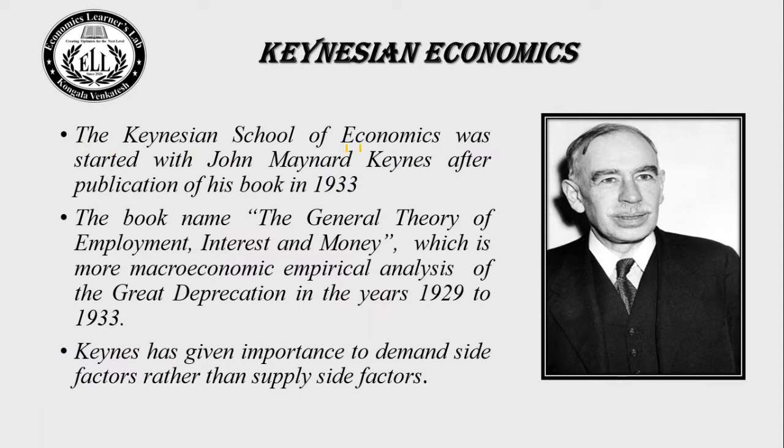The Keynesian school of economics was started with John Maynard Keynes after the publication of his book in 1933. The book, named The General Theory of Employment, Interest and Money, is a macroeconomic empirical analysis of the Great Depression in the years 1929 to 1933. It talks about why the Great Depression existed in the 1930s, what the reasons for the Great Depression are, and how it can be corrected.